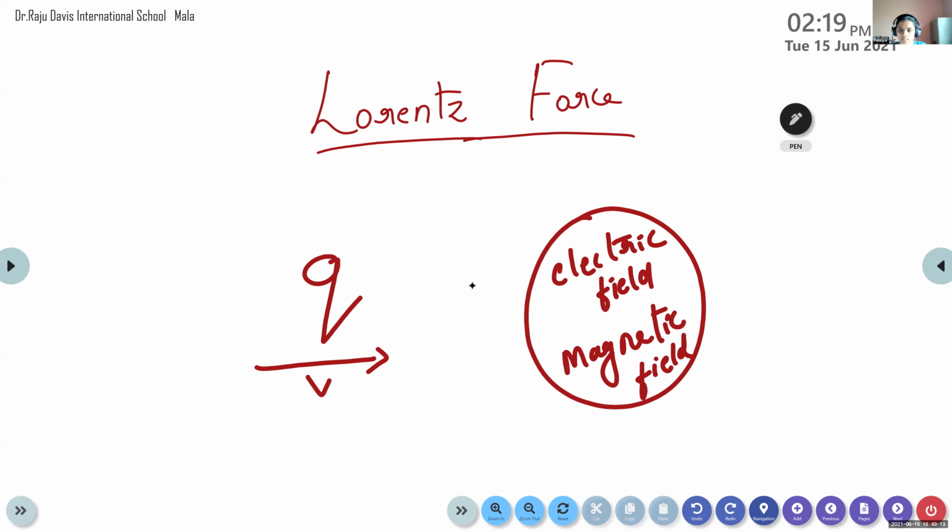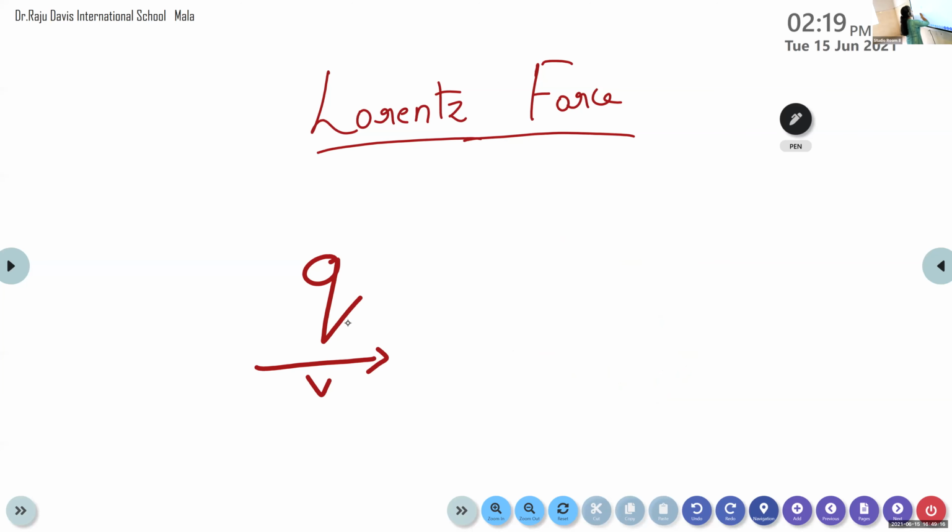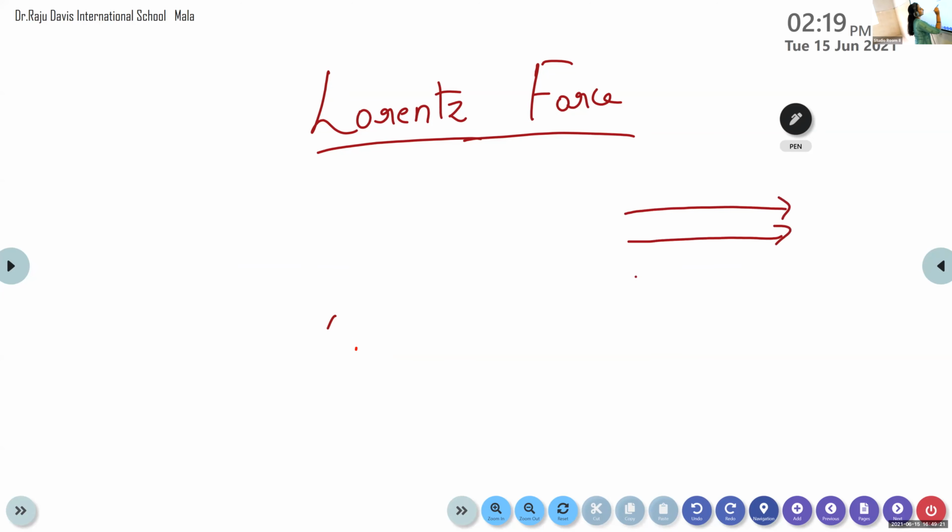Okay, so we are considering once again a uniform electric and magnetic field, and the charged particle is passing through this uniform electric and magnetic field with a velocity v. What are the forces that can be experienced on this charged particle Q? Just make a guess. It is passing through the electric field and the magnetic field. Then what forces are present on this charged particle Q?